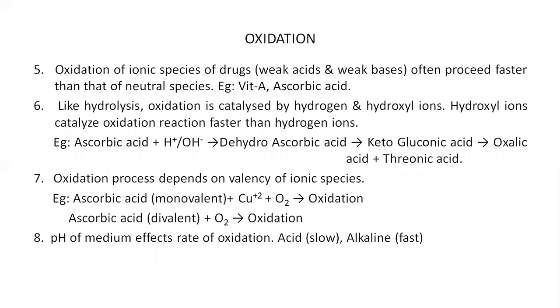Next is the oxidation of ionic species of drug often proceeds faster than that of neutral species. As in hydrolysis also we studied that ionic species were prone to the hydrolytic type of degradation, and same possibilities are there in oxidation also. Ionic species get oxidized faster than the neutral ones. For example, vitamin A and ascorbic acid.